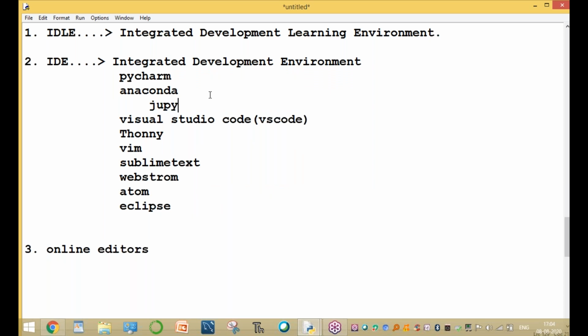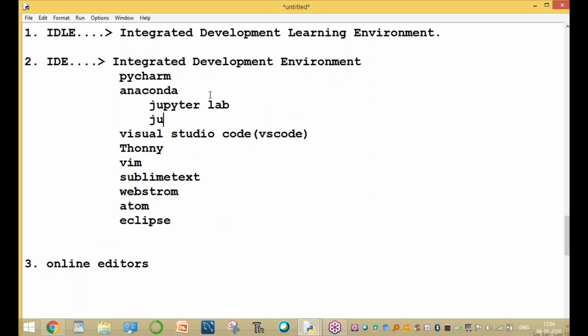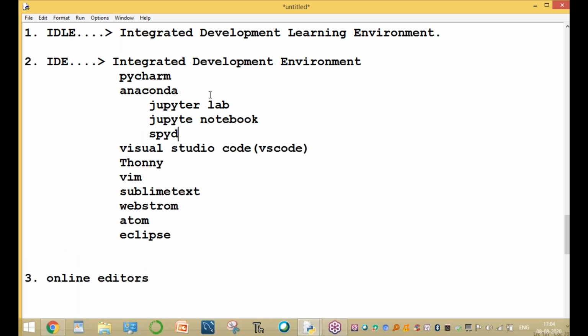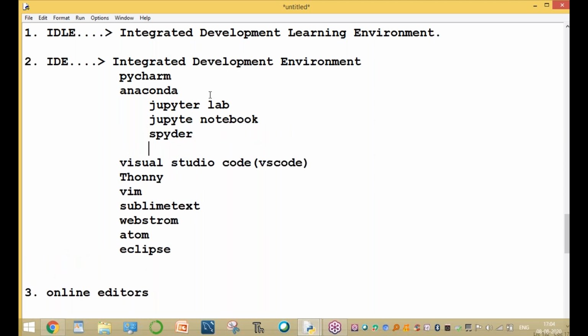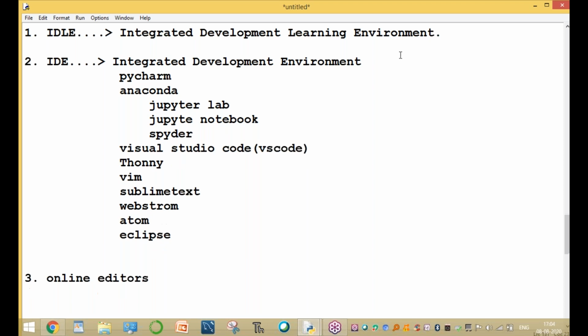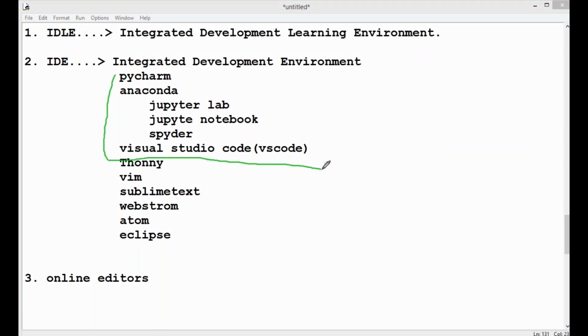Jupyter Lab is also one environment, and Jupyter Notebook is another environment. In Anaconda, another one is the Spyder environment. There are a number of environments available in Anaconda. The first three environments are very good for all Python applications, including Thonny also. These are the very important environments in Python.